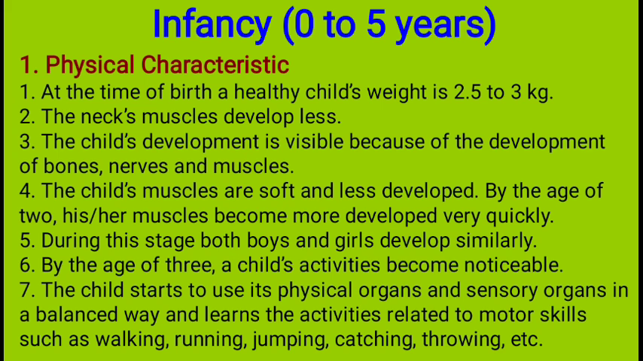By the age of 3, the child's activities become noticeable. We can see the activities which he or she is doing. The child starts to use physical organs and sensory organs in a balanced way, and learns activities related to motor skills, such as walking, running, jumping, catching, and throwing. So you may find that their motor skills are being seen.